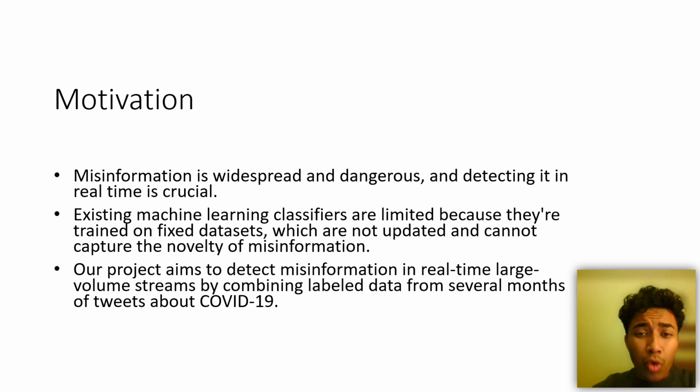As we are aware, the growth of misinformation is a major concern in today's society. The influence of misinformation sways people's opinion and action, so it's important to detect it in real time. However, existing machine learning classifiers are limited as they are trained on fixed datasets that are not updated, which means they're trained on the same data, but the fake news is always changing. That means we'd have to train on new fake news every time, which is just not efficient. Because it is so constantly changing and evolving, it makes it difficult for traditional classifiers to keep up.